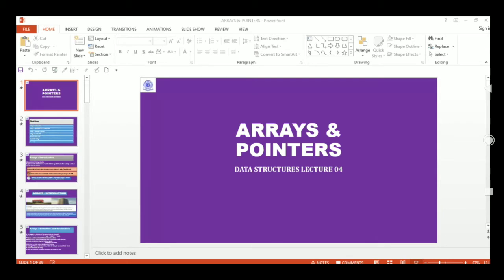Okay, let's start. Now, consider the situation. This is the first slide, and this is about the introduction to arrays. So the very first question that arises: why do we need arrays? To understand that concept, let's see a situation. Suppose we wish to store the percentage of marks obtained by 100 students in the memory.